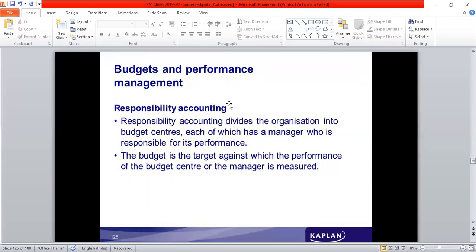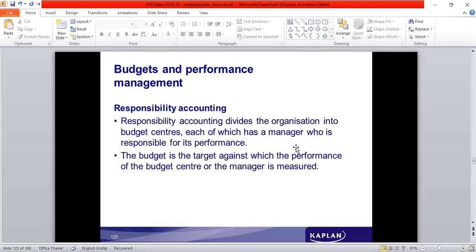So, in this concept, we have another topic called responsibility accounting. What is responsibility accounting? See, when the organization is decentralized, it is divided into many subunits. When it is divided into subunits, it is for ease of working. So many strategic business units are there. Each of them has a manager. So the manager is given some authority to take decisions. When he takes decisions, he will also be held responsible for the decisions which he takes.